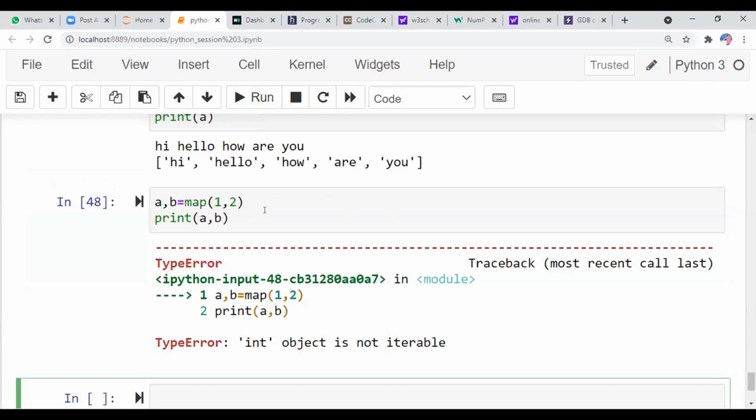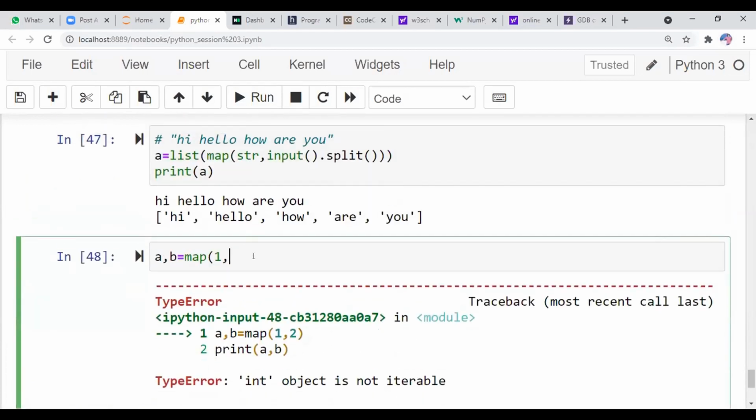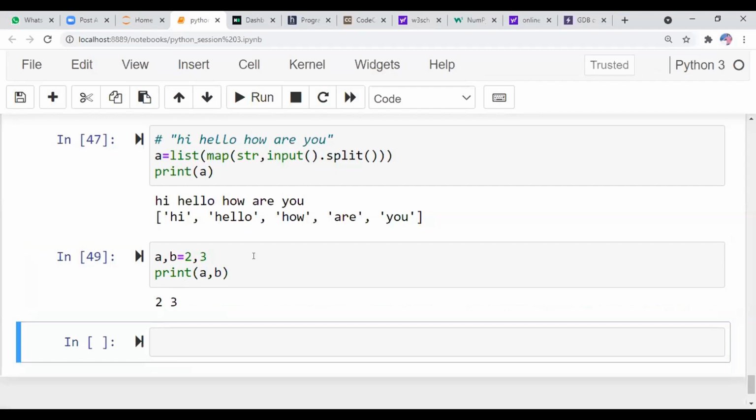Run it. I think map is not working like this. If you want to pass values to variables, you can just give it directly, like this. You can't use map here. Just see, directly you can pass like this.